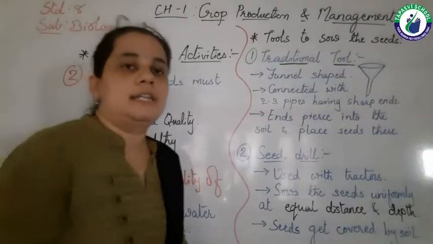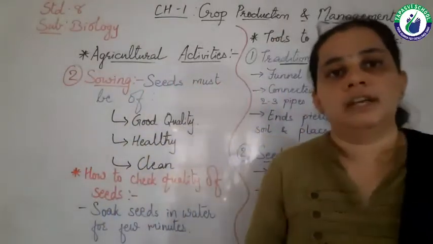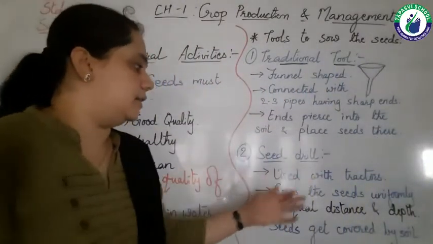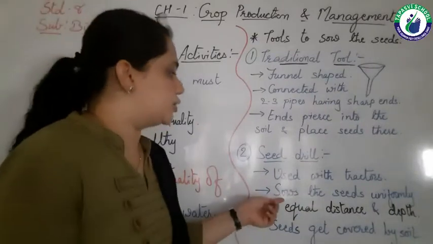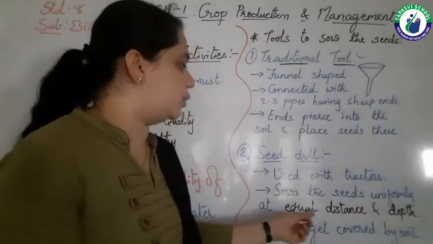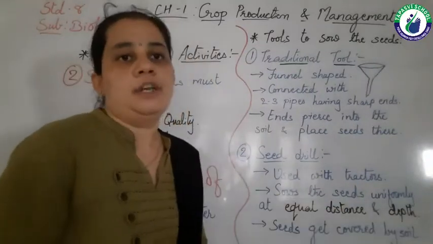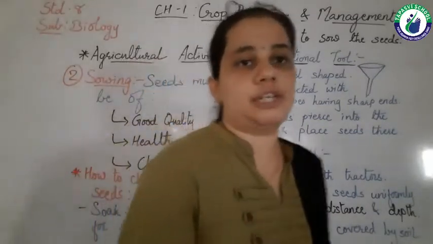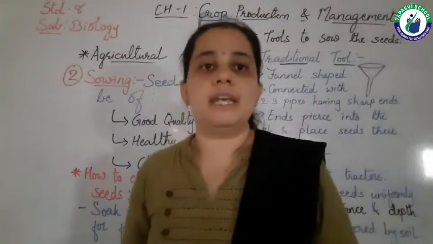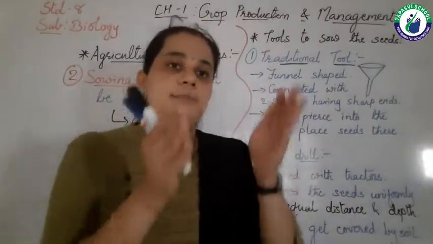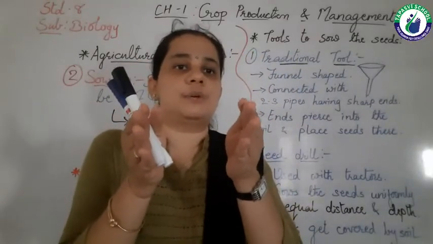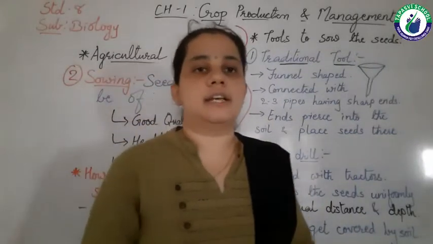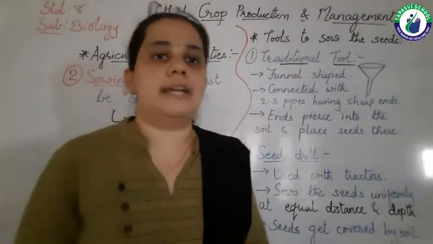As we have learned that cultivators are used with tractors, the seed drills are also used with tractors. What will it do? It sows the seeds uniformly at equal distance and depth. Here, as it is done by the machine, the seeds can be sown at equal distance. That means there is an equal distance between two seeds, right? So the seeds are sown at equal distance and at proper depth.